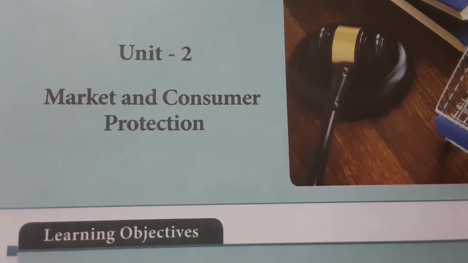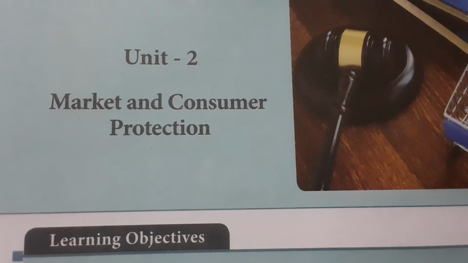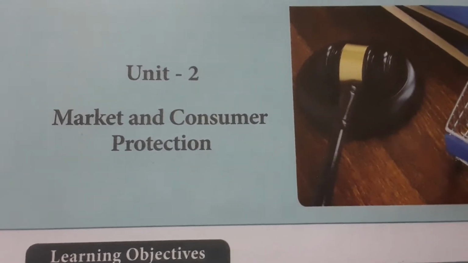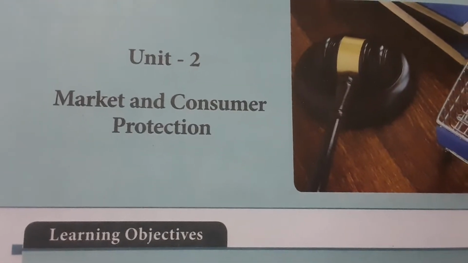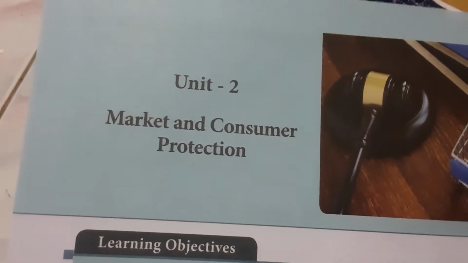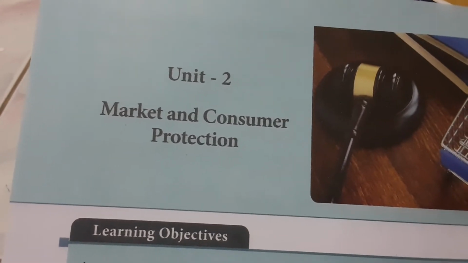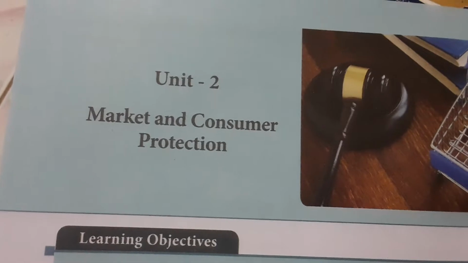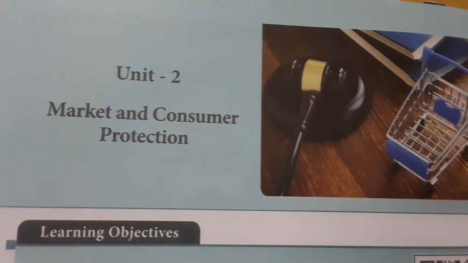Today we are going to see the book back evaluations from Standard 7, Term 3, Social Science, under the Social Science, Civics Unit 2, Market and Consumer Protection. In this lesson, we are going to study about the consumers, producers, and their categories.